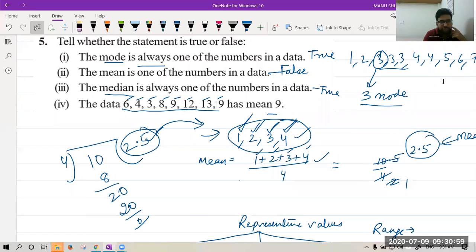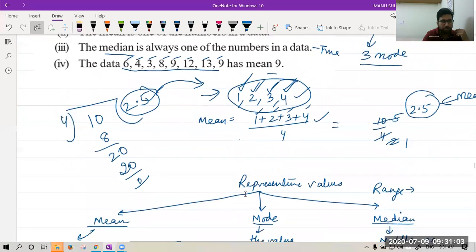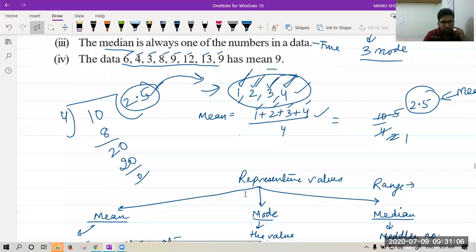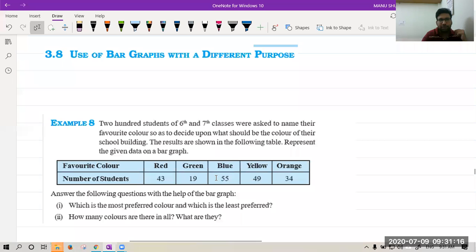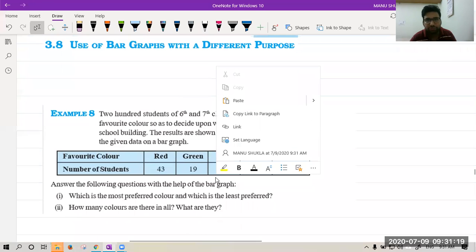Sir, it is false. Yes, beta Ryan, it is false. Okay. Sir, answer is 8. Okay. So this is false. You can check on your own. Now let's start today's topic, use of bar graph with different purpose.